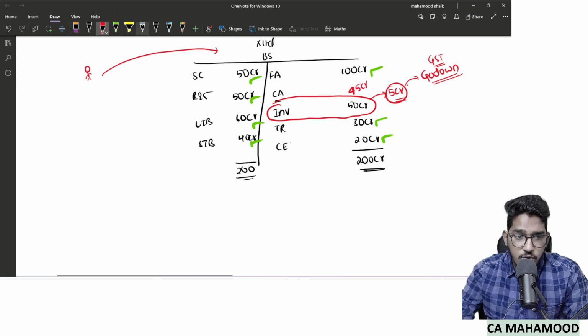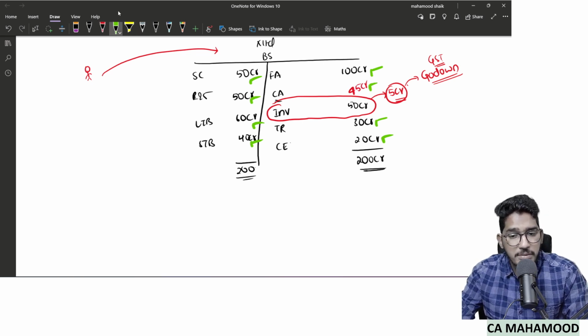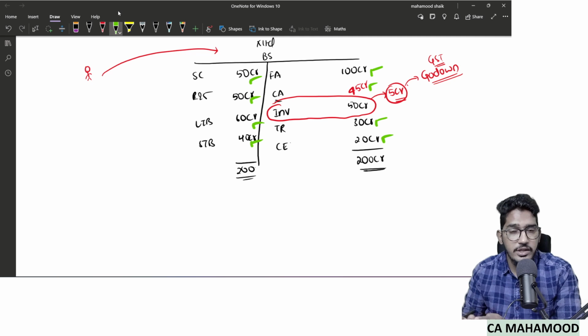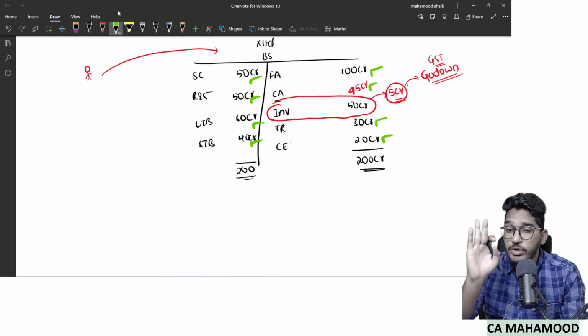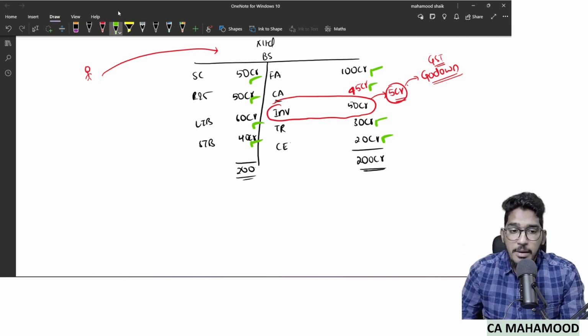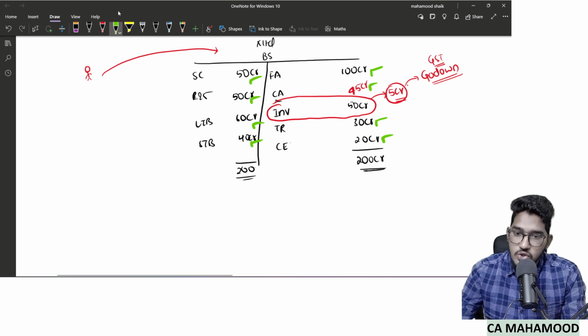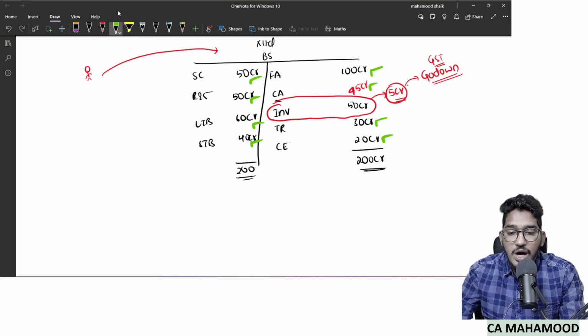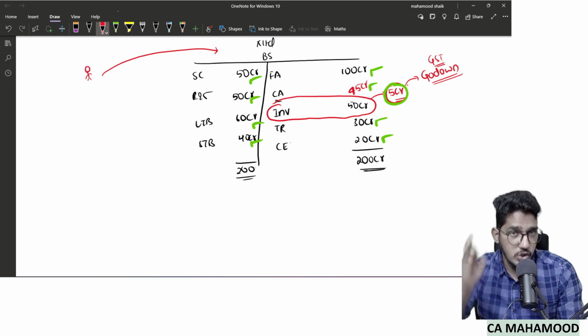For 45 crores of stock you are able to go to the premises, go to the warehouse, check it, count it, all that you are able to do. But for this 5 crores worth of stock, you are unable to enter the premises and check whether it is really there or not.